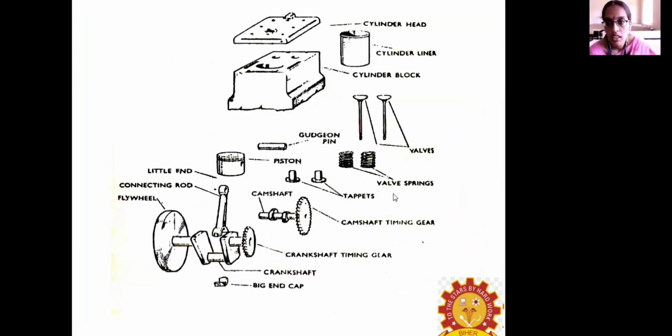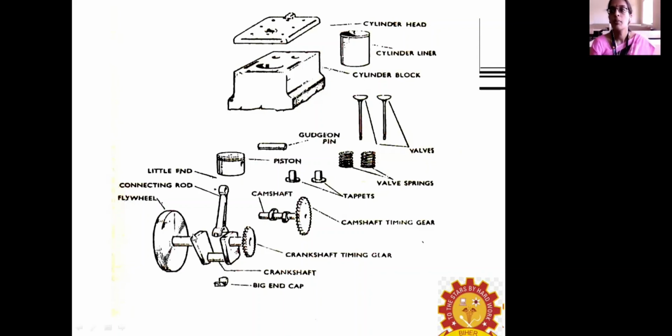Then comes, so these are all the valves. So the inlet and exhaust valve, and the cylinder block. The cylinder is enclosed in this cylinder block assembly and the cylinder liner. And this one is known to be the cylinder head, the major covering portion of the cylinder. And then it is connected to the piston pin, which is known to be the gudgeon pin. And then this one is known to be the valve springs. So for easier operation of the opening and the closing of the valve, the valve springs help, along with the camshaft, connecting rod and flywheel.